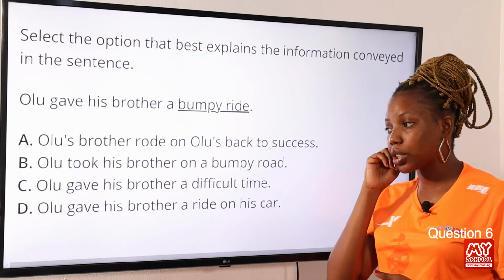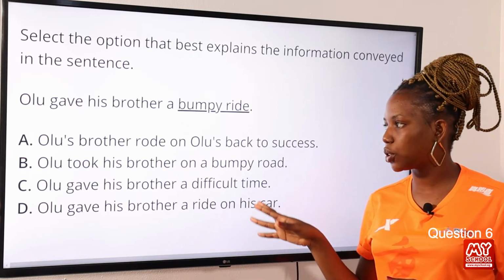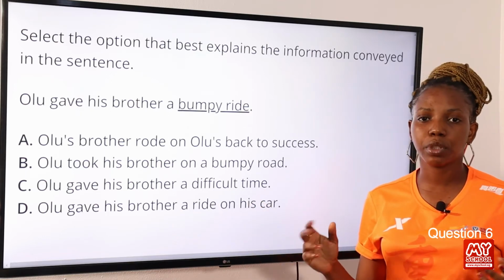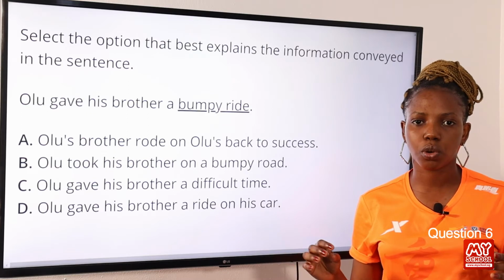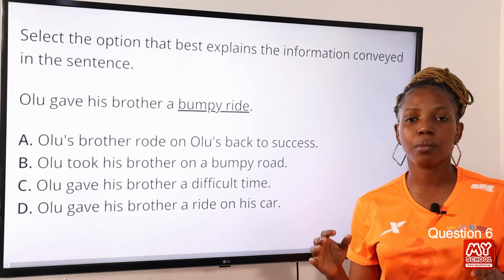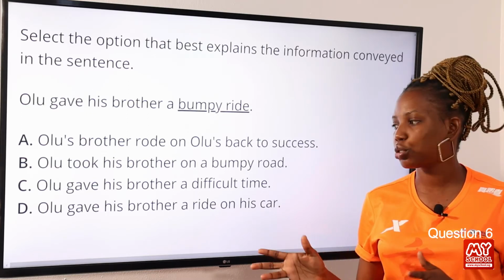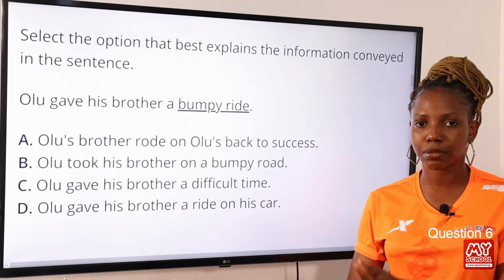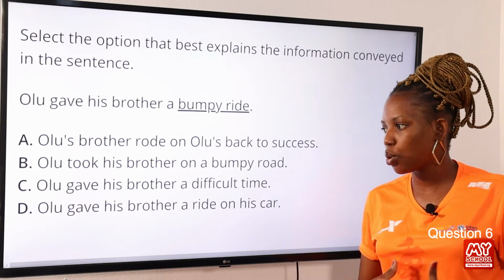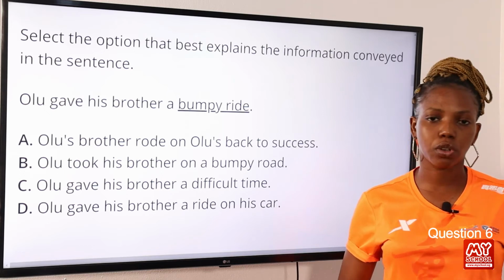Now, the answer to this question is option C, Olu gave his brother a difficult time. Bumpy ride here simply means in a difficult situation or to have trouble with some activity or pursuit. So the answer to this question, based on my explanation, is option C, Olu gave his brother a difficult time.